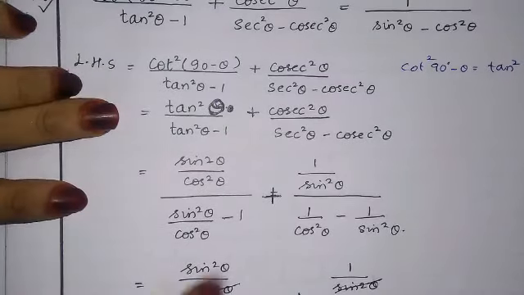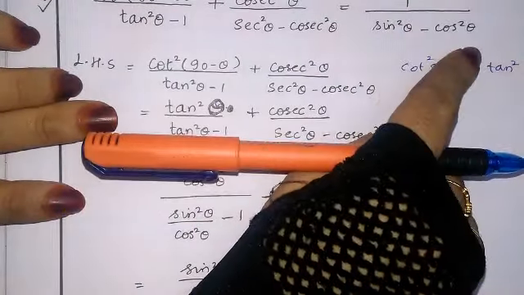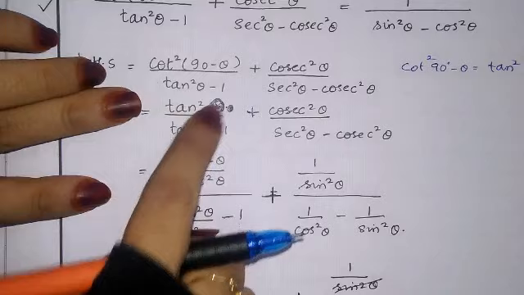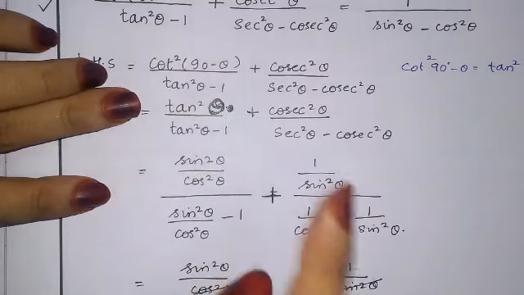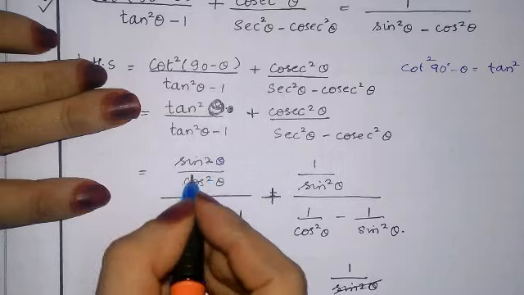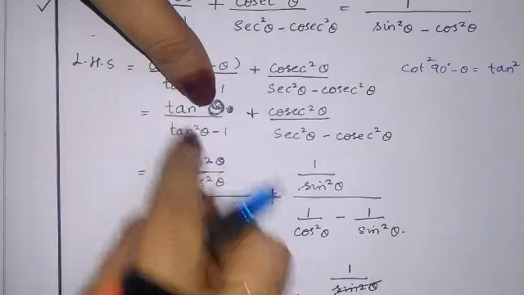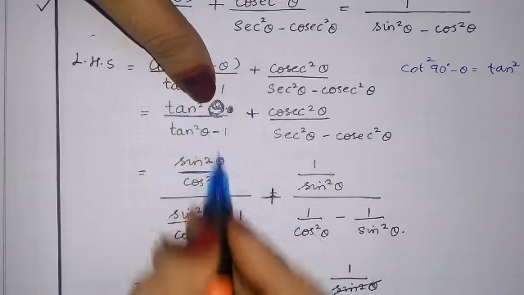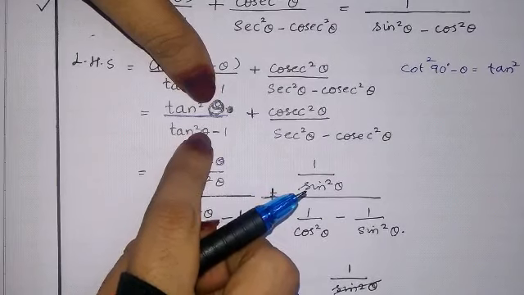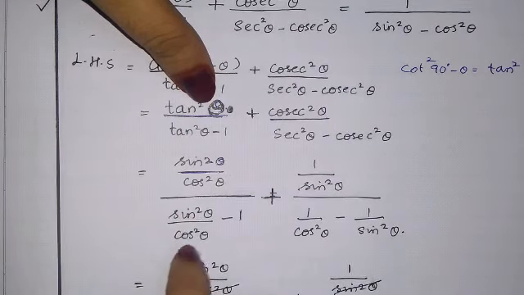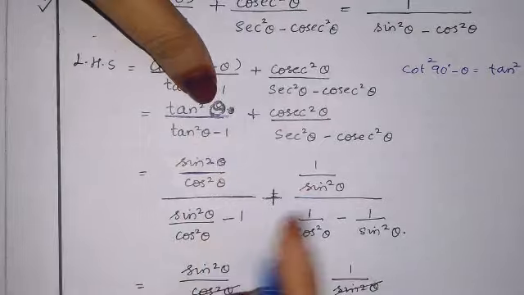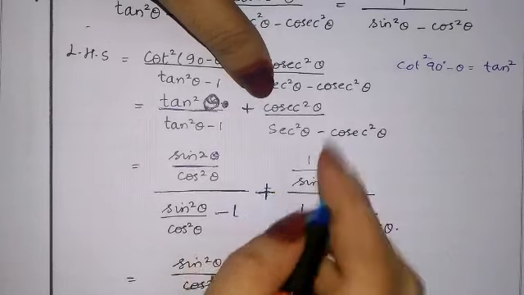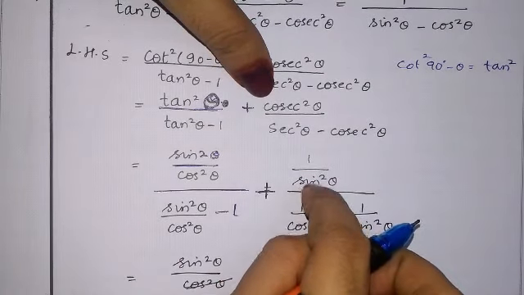In the next step, we need the answer in sin and cos, so we should convert this using identities. We know that tan theta is sin upon cos. Tan square is there, so sin square theta upon cos square theta. I have changed only the numerator first. Tan square theta is nothing but sin square theta upon cos square theta, minus 1 as it is, plus cosec square theta as it is. Cosec theta is 1 upon sin.